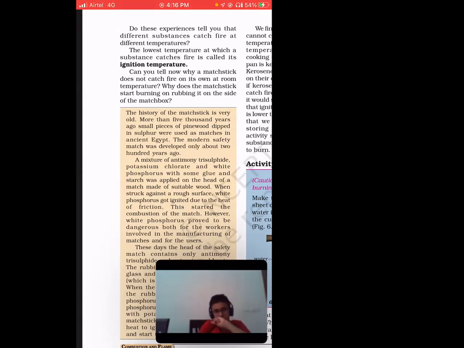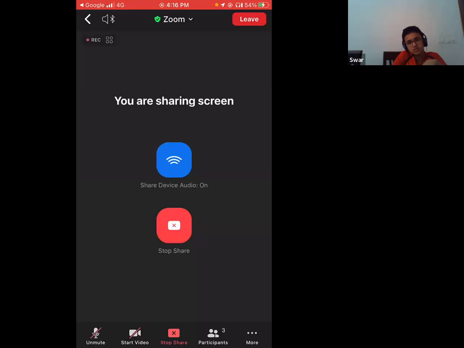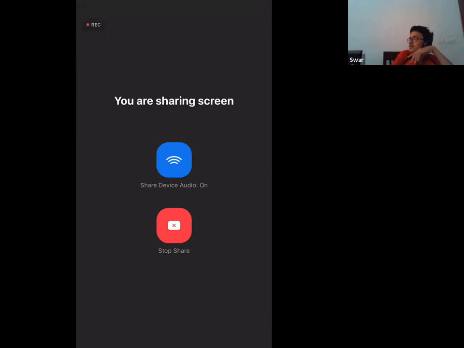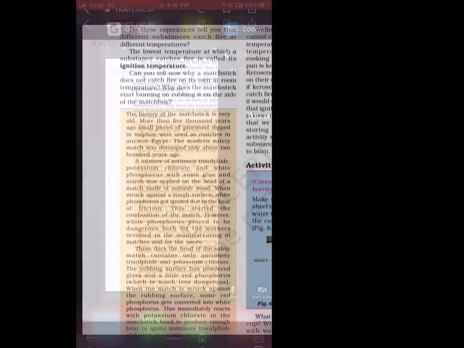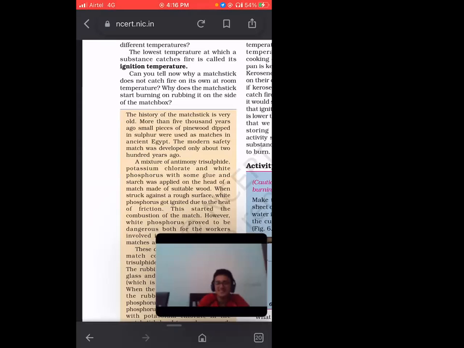So basically, see, ignition is burning, right? The lowest temperature at which a substance catches fire, that temperature is the ignition temperature. So if I ask you what this temperature is, it is the temperature at which a substance catches fire, that means that burning takes place. Once you catch fire, then only the substance will burn. So you need a temperature for that.